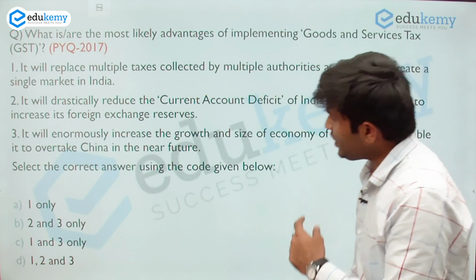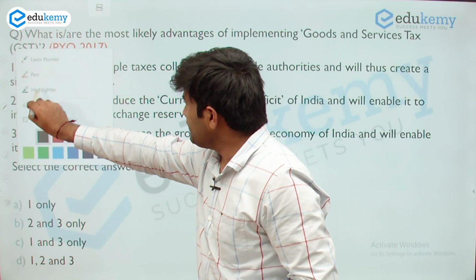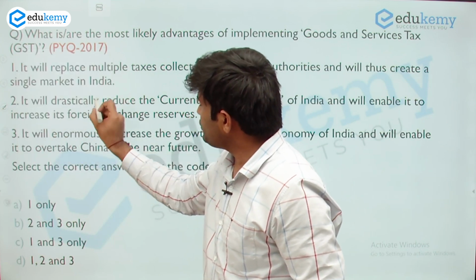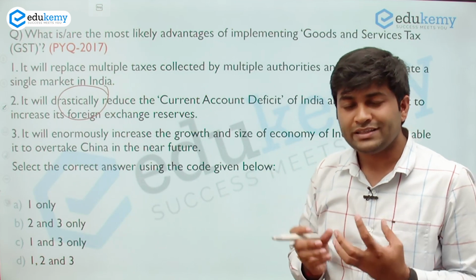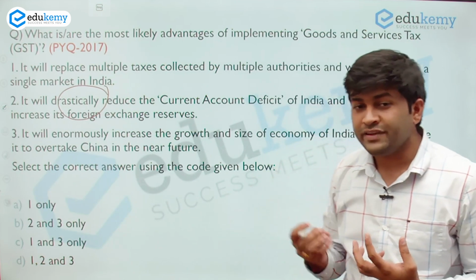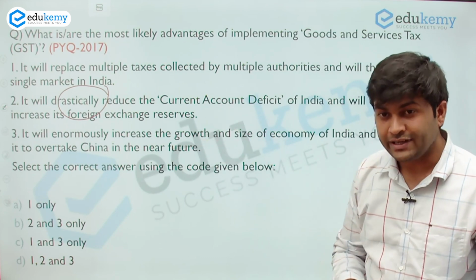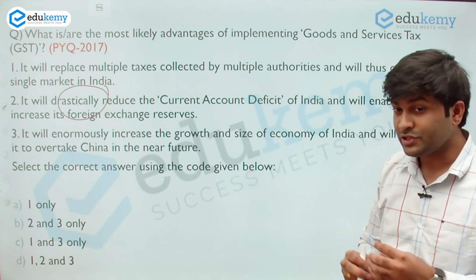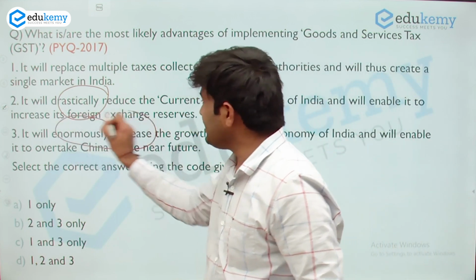When we hear this word drastically, a thing comes to mind: what is drastically? It is not quantifiable. There is no certain digit or percentage given. Similarly, it will enormously increase.